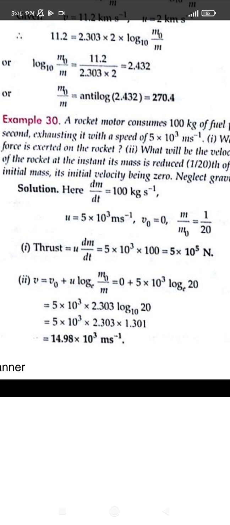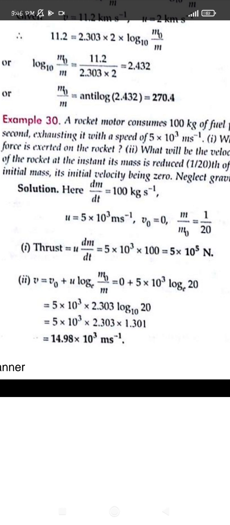And the second question is, what will be the velocity of the rocket at the instant its mass is reduced to 1 by 20th of the initial mass, given that its initial velocity is 0. Again we have to find the ratio of m0 and m. Here the initial velocity is 0, so v0 will be 0, and u log m0 upon m will be the velocity of the rocket, where u is 5 into 10 to the power 3.